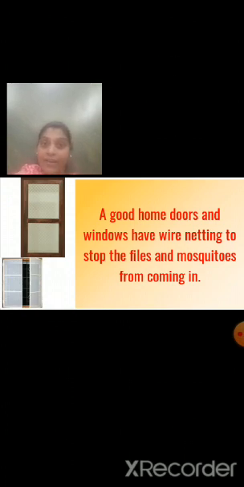Nowadays we all have wire netting for windows and for doors also. Wire netting means a small dotted net which allows only fresh air and sunlight to enter our house, and it stops flies and mosquitoes from entering our house. If flies and mosquitoes enter our house, what will happen? They will sit on our food. Yes or no? Because of mosquito bites, we will fall sick.